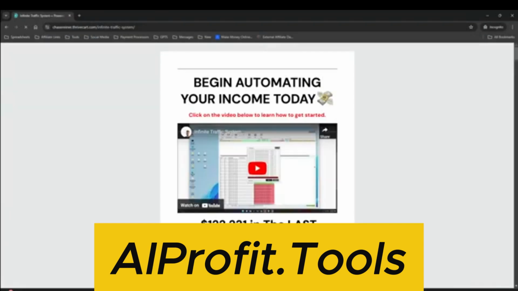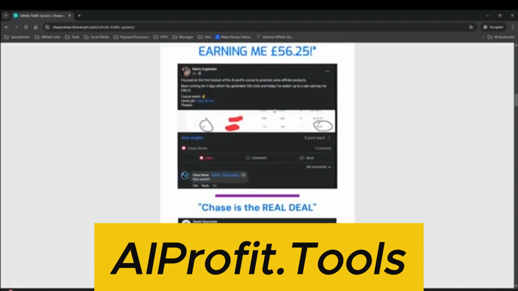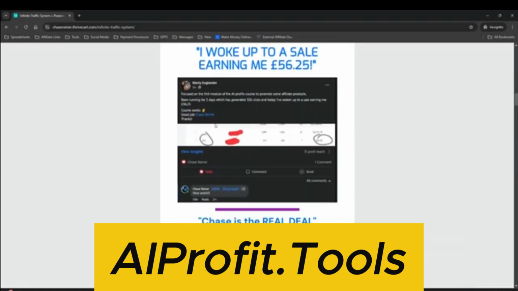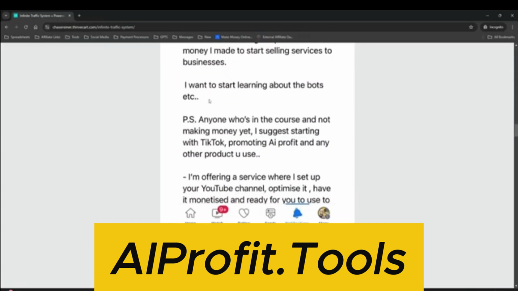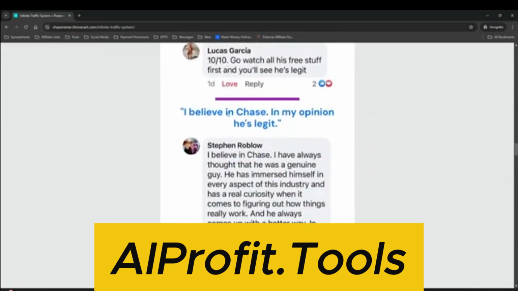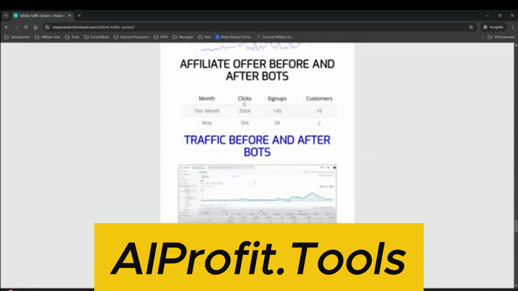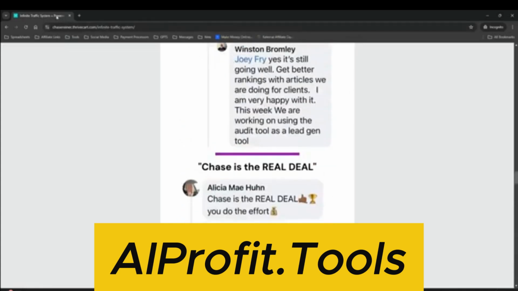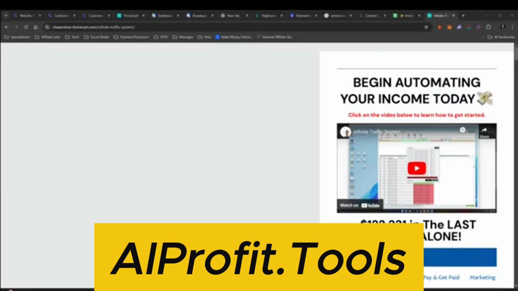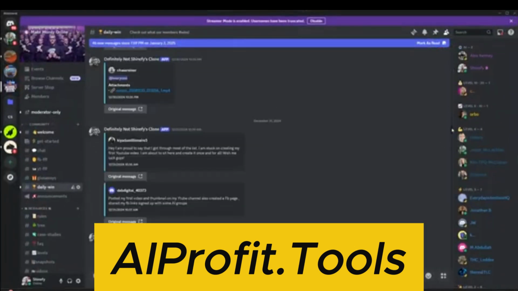Here you can see we have earned a ton of money using AI bots just like the ones you're looking at here. And we have a ton of people that have actually gone through a similar system to this one. And they are loving it and they're getting results. Okay, so don't just take it from me. Look at the different people in our group, look at the different testimonials, and you'll see that we have tons and tons of people that are using what we're talking about here every single day, and they are seeing results.